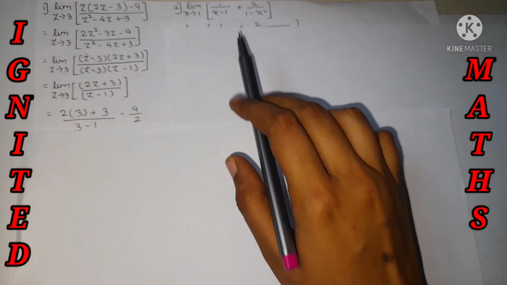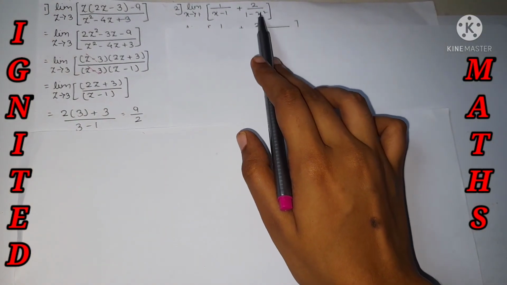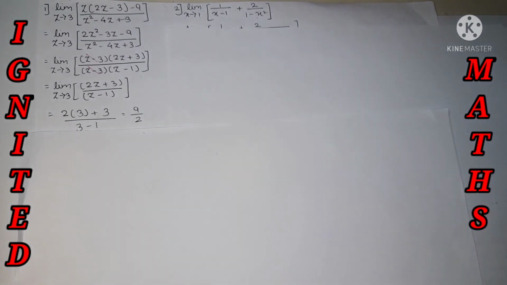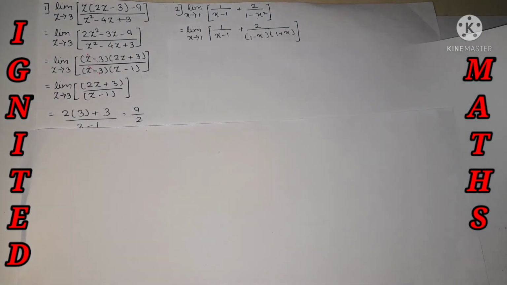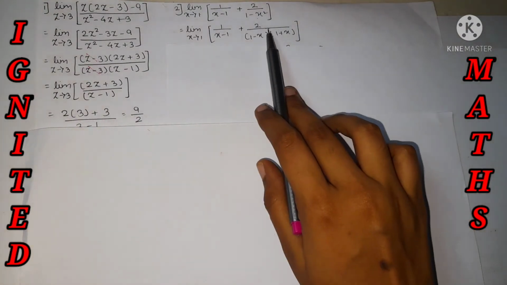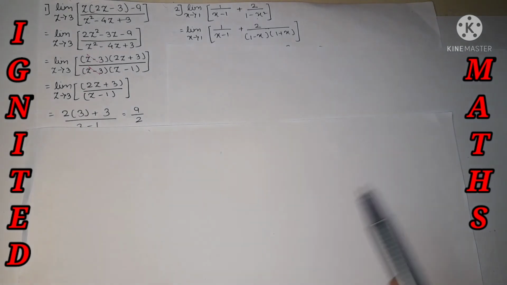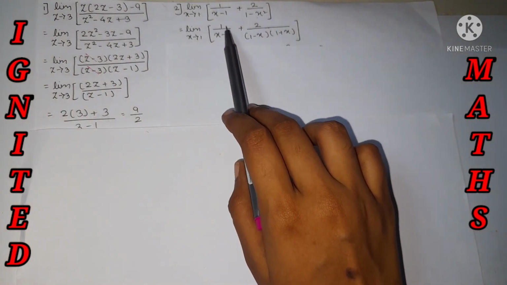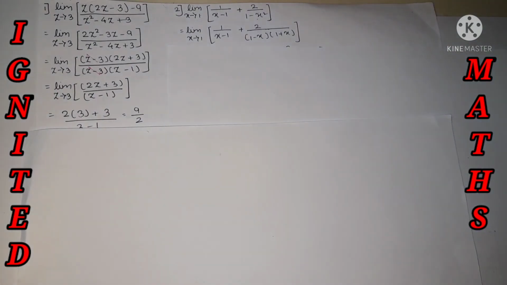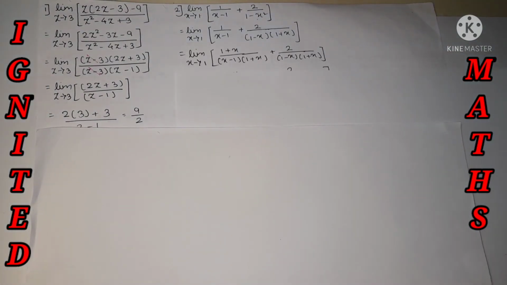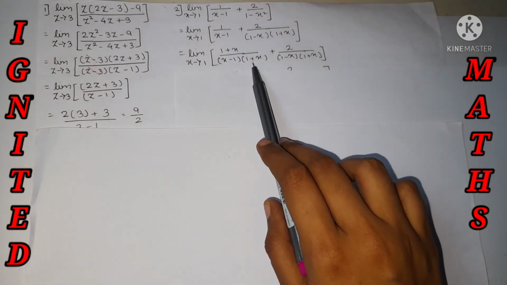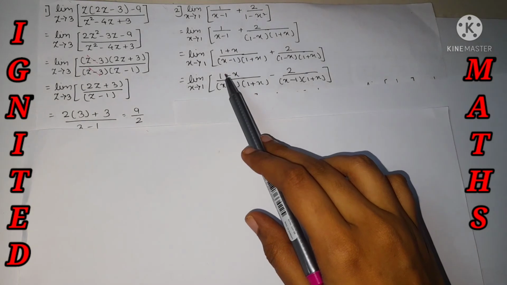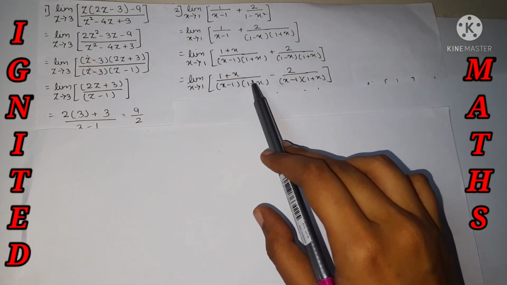Okay, so over here 1 by (x minus 1) plus 2 by (1 minus x squared). It's nothing but the a squared minus b squared formula that can be used. It's nothing but (a minus b)(a plus b). Yes, over here (1 minus x) and (1 plus x). Okay, so we can rationalize the denominator over here by (x plus 1), or (1 plus x), which is absolutely the same. I just multiply the numerator and denominator, so my denominator will be the same. We get the answer as (1 plus x) divided by (x minus 1) plus (1 plus x).